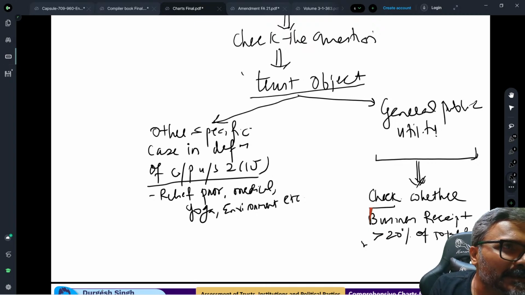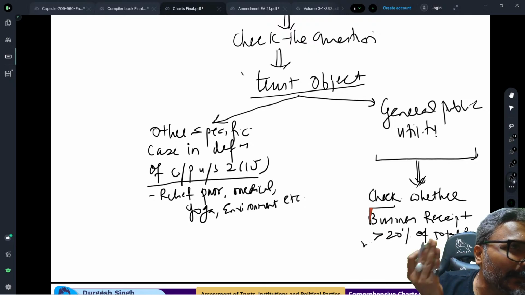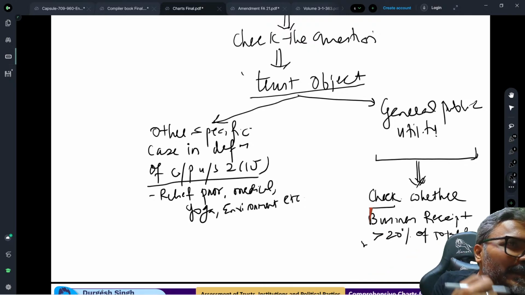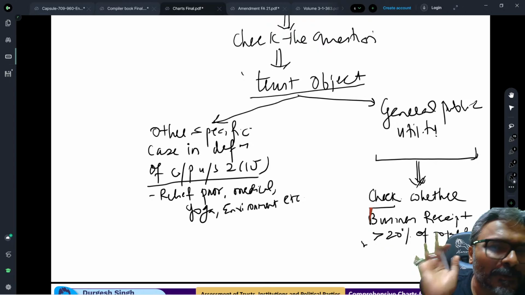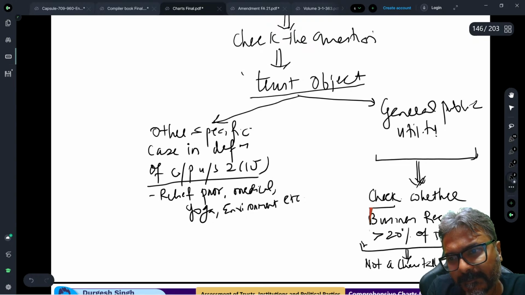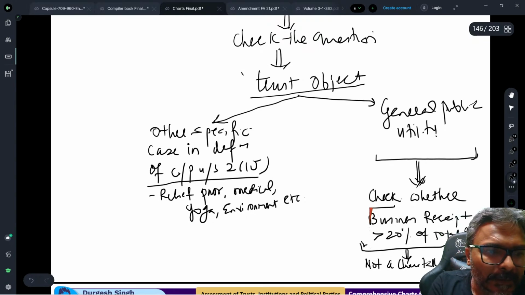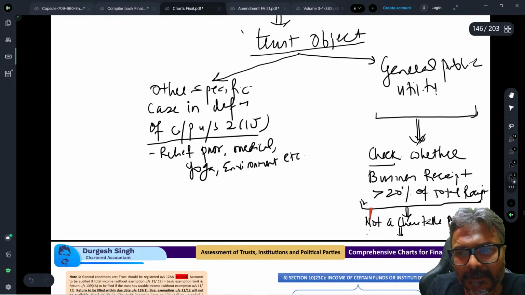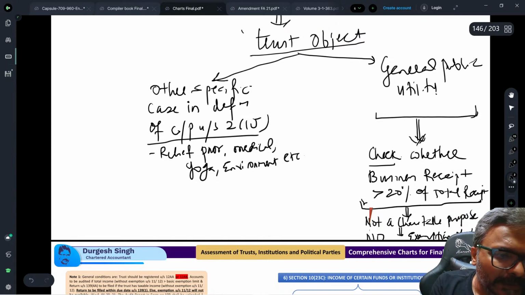And if it is never considered as charitable purpose, all that section 11 exemption that we are talking about will go, it will fizzle out. So not a charitable purpose, no exemption of section 11.